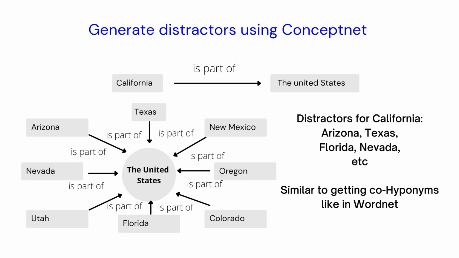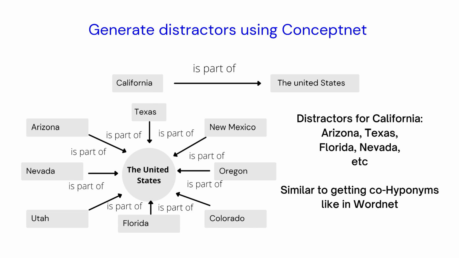So coming to generating distractors using ConceptNet, just like in WordNet where we had hypernyms and hyponyms and extracted co-hyponyms as distractors, we'll use a similar structure here in ConceptNet as well.